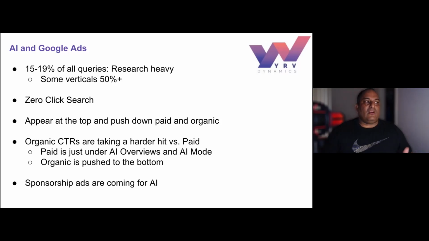There's also something called zero-click search. And zero-click search, we all need to get used to because that is part of that 20% AI portion that I was talking about, the AI overview and the AI mode, where the answers appear right at the top, where it's all aggregated in terms of what it is, what you need to know, and next steps in the chat. There's no click. That's really it.